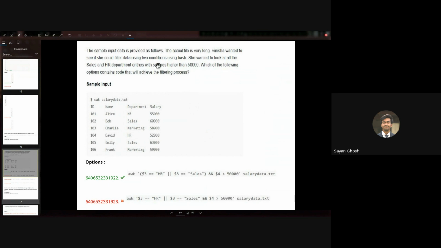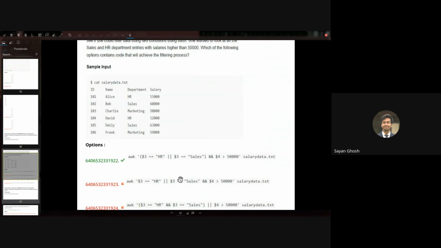If this is true and either it is HR or sales, then we will print the lines. So we check if $3 is HR or $3 is sales, and $4 is greater than 50,000. This condition should always be true, and either of these two conditions should be true. That's why we have to group them in round brackets.